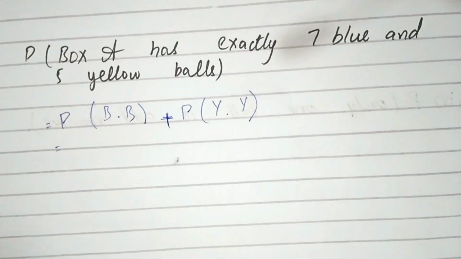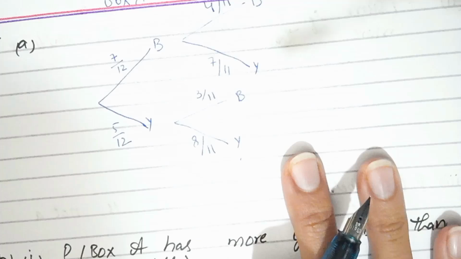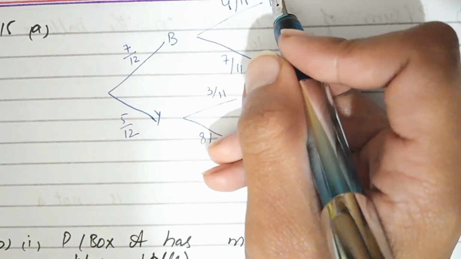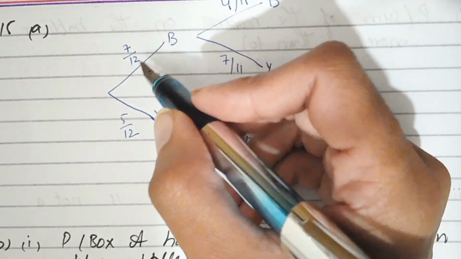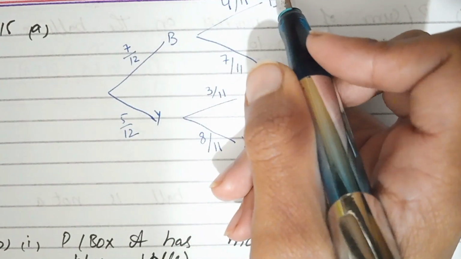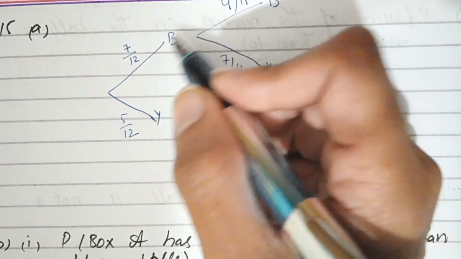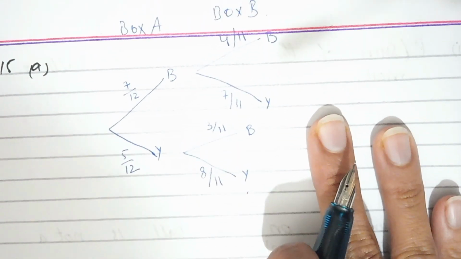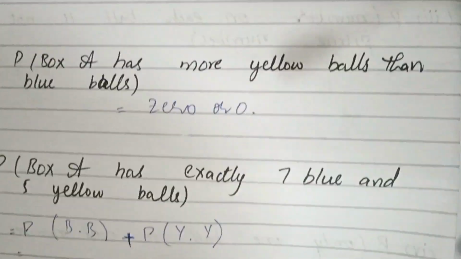From the tree diagram we can understand that the probability of a blue ball in box A is 7 by 12, and we have given one blue ball, so we combine these probabilities, 7 by 12 and 4 by 11, to get exactly 7 blue balls.